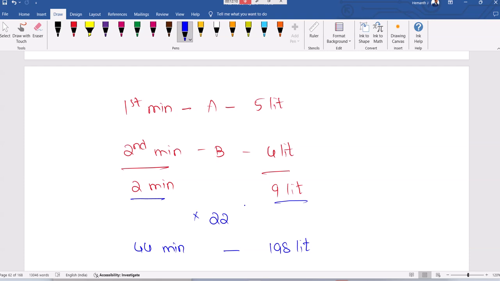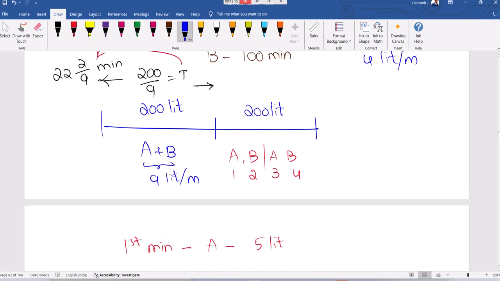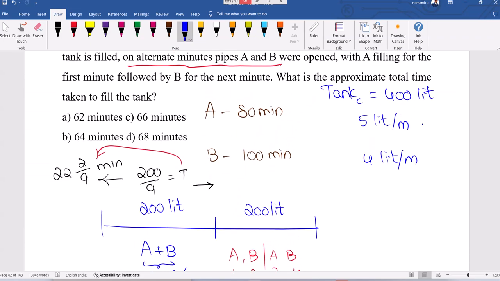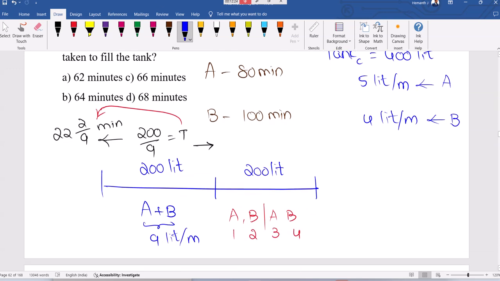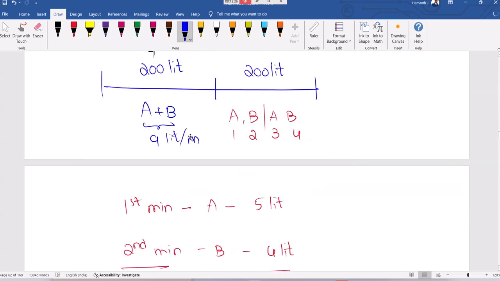Right, first minute A will fill 5 liters. How, sir? This is efficiency, 5 liters per minute. This is related to A. Whereas B can fill 4 liters per minute. Right, 1 minute 5 liters, 1 minute 4 liters.